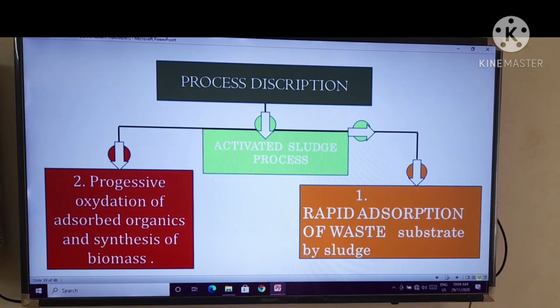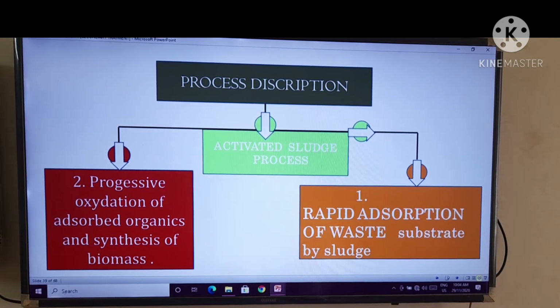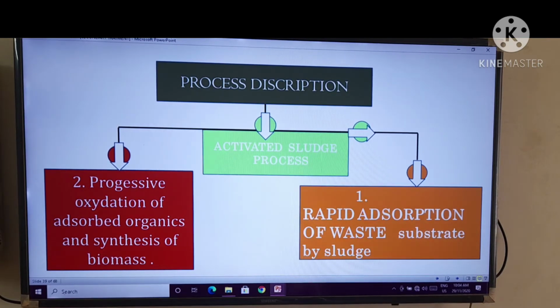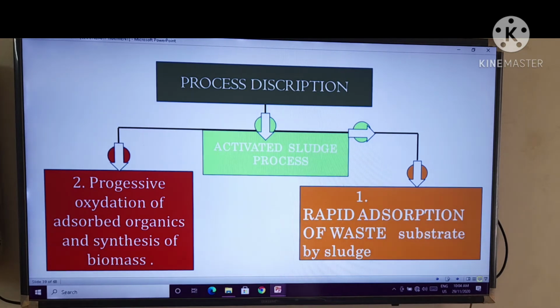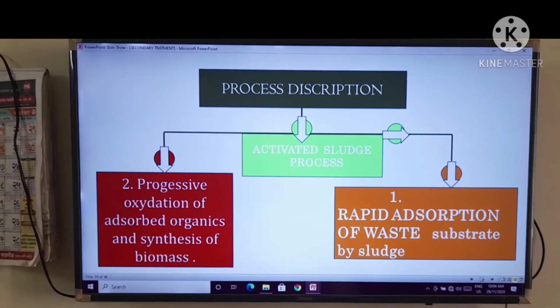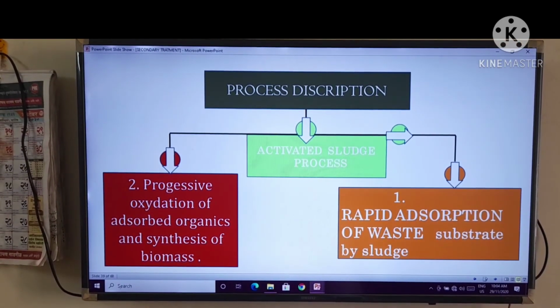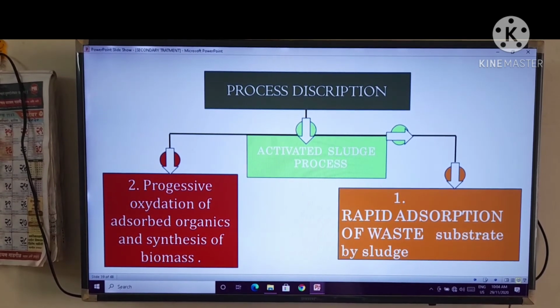The process description of the activated sludge process: first, rapid adsorption of waste substrates by sludge, right?